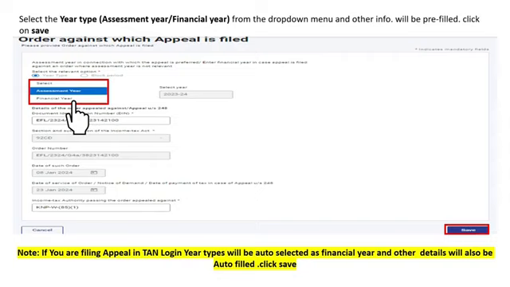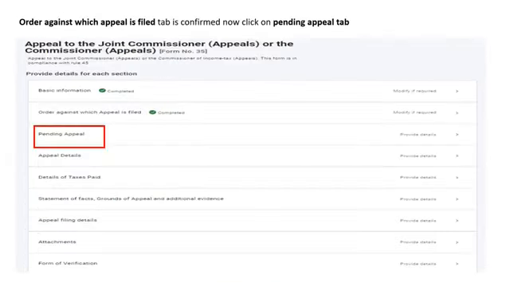You would be required to enter the details of the order appealed against or appeal under section 248, the document identification number. You can also enter the details of the income tax authority passing the order appealed against and then click on the Save button. Now the Order Against Which Appeal is Filed tab is confirmed. You're required to click on the Pending Appeal tab.